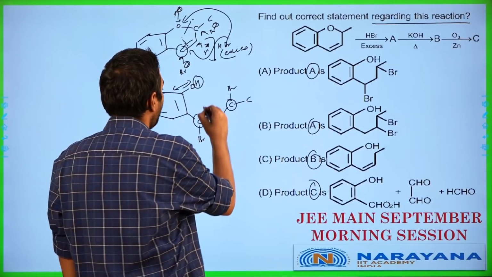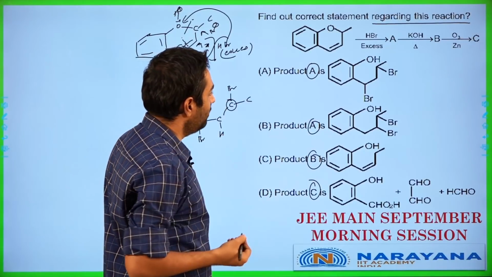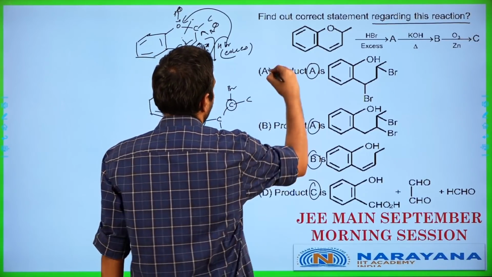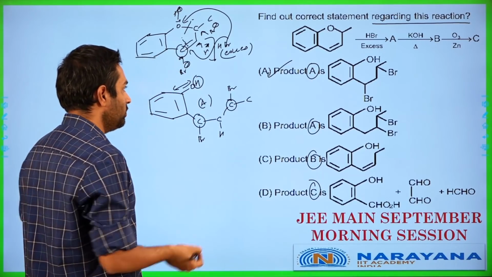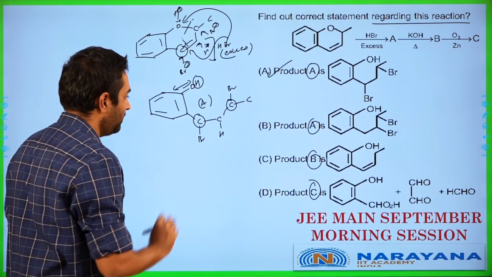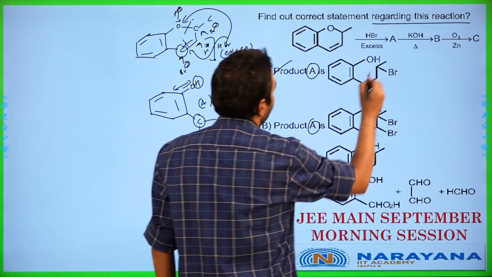This is going to be my product A. Which means we will end up having this as the correct option over here. So we're going to be having option A being correct. Let's go for the next one. So product A is going to be correct.